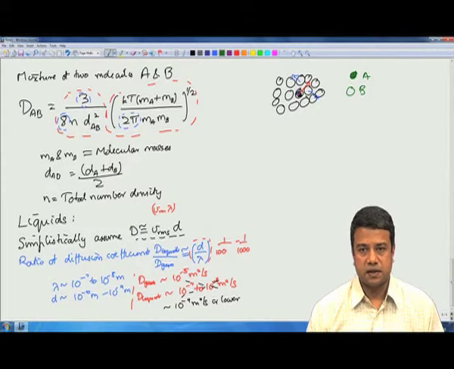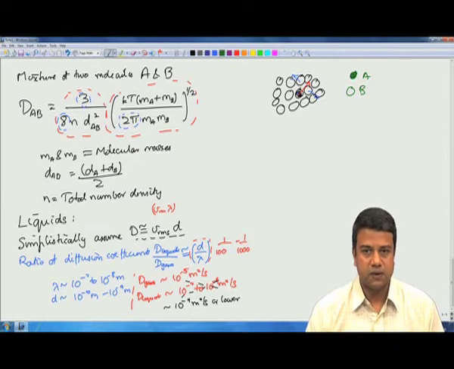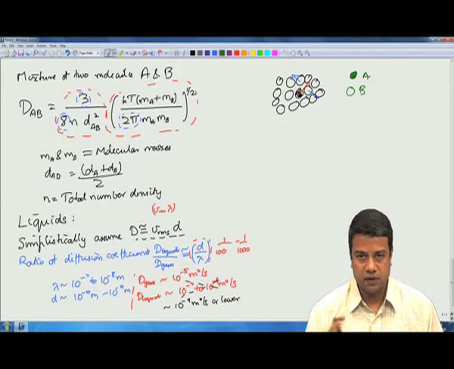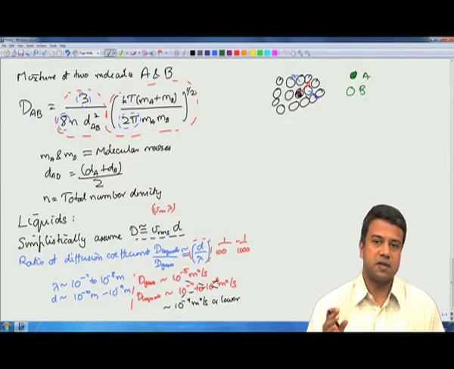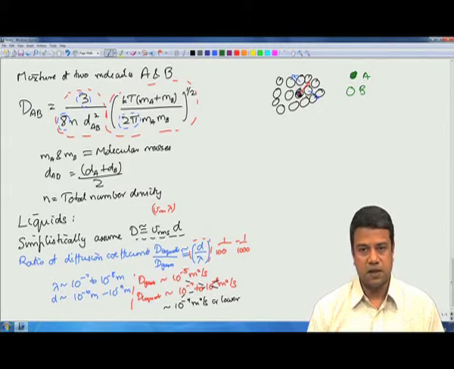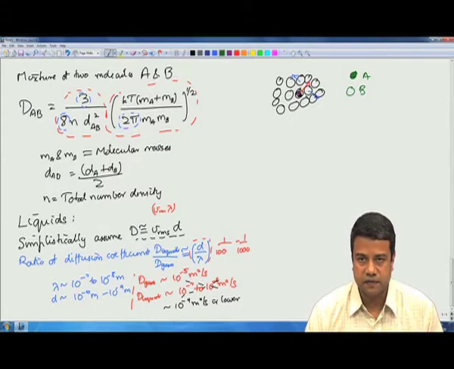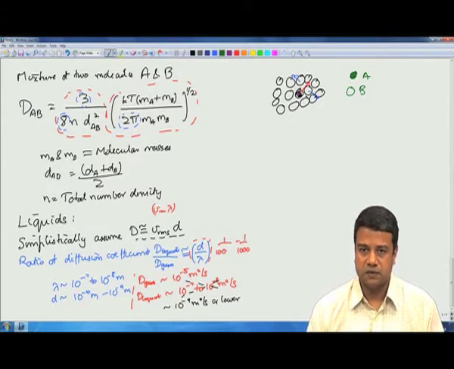And for this reason, mass diffusion is a much slower process, because in a densely packed liquid it requires that there has to be cooperative motion amongst the molecules, so that there can be mass diffusion. And for this reason, the mass diffusion coefficient in liquids is much smaller than what you would expect just on the basis of the mean free path and the fluctuating velocities.